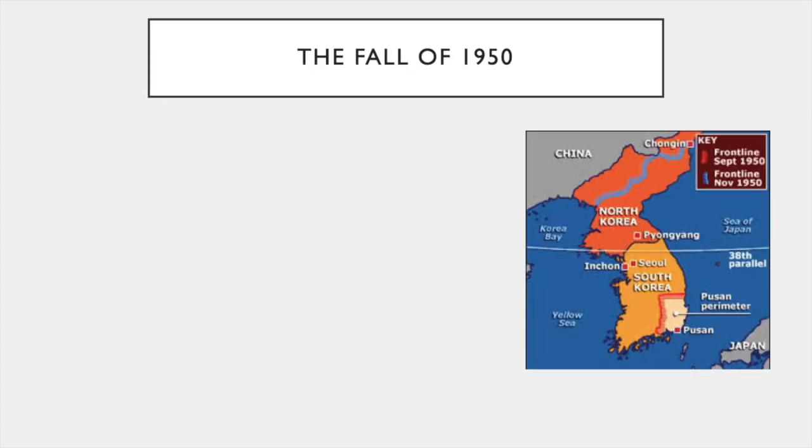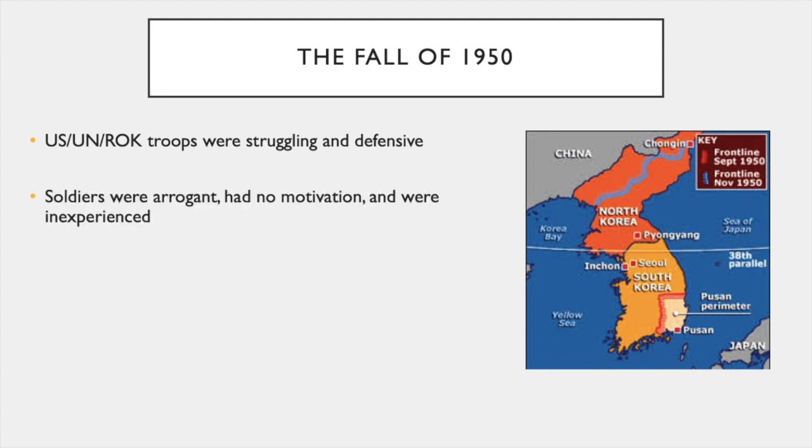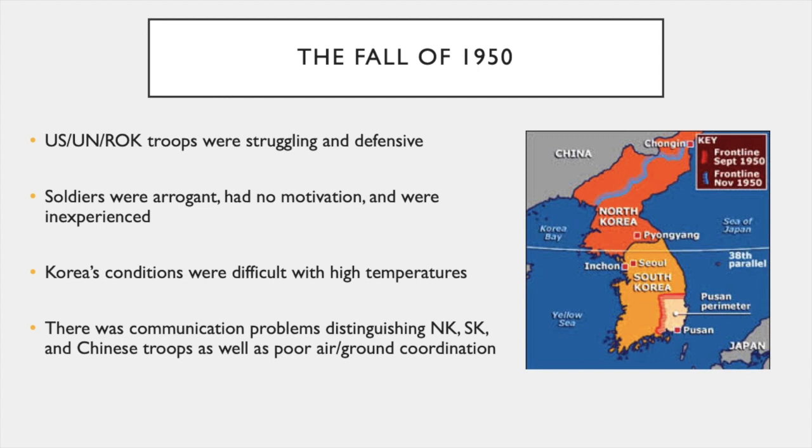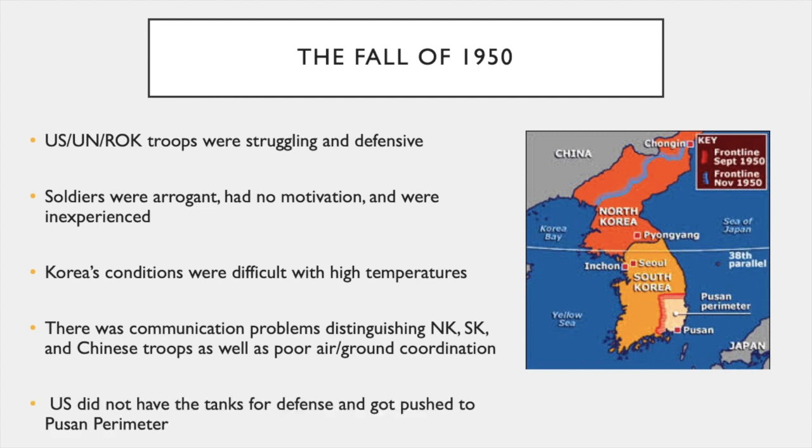The fall of 1950. U.S., UN, and ROK troops were struggling and defensive. Soldiers were arrogant, had no motivation, and were inexperienced. Korea's conditions were difficult, with high temperatures, and there were communication problems distinguishing North Korean, South Korean, and Chinese troops, as well as poor air-ground coordination. The U.S. did not have the tanks for defense, and therefore got pushed into the Pusan perimeter.